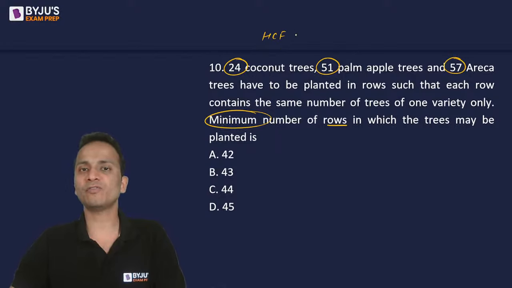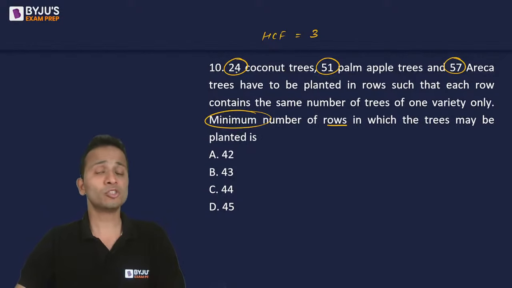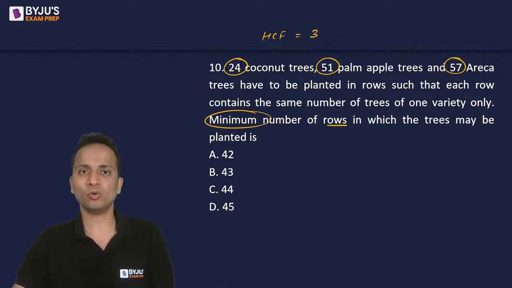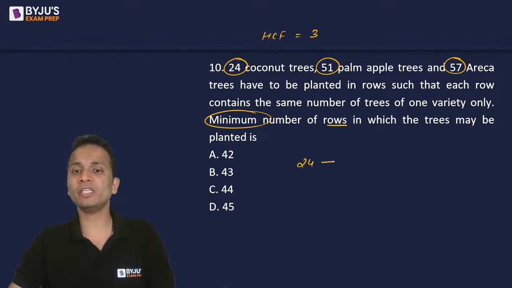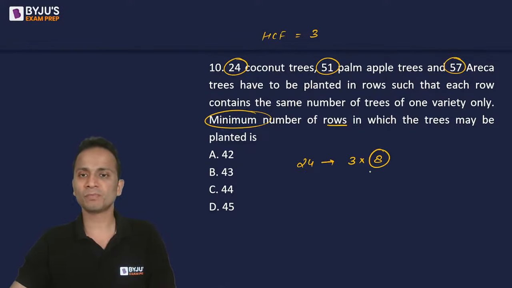So highest common factor of these three numbers is 3. So 3 is the HCF of 24, 51 and 57. So there will be 3 trees in every row. Okay? Now for coconut trees, there are 24 coconut trees. Each row will have 3 trees. So the number of rows will be 3 into 8 is 24. Okay? So number of rows for coconut trees will be 8.